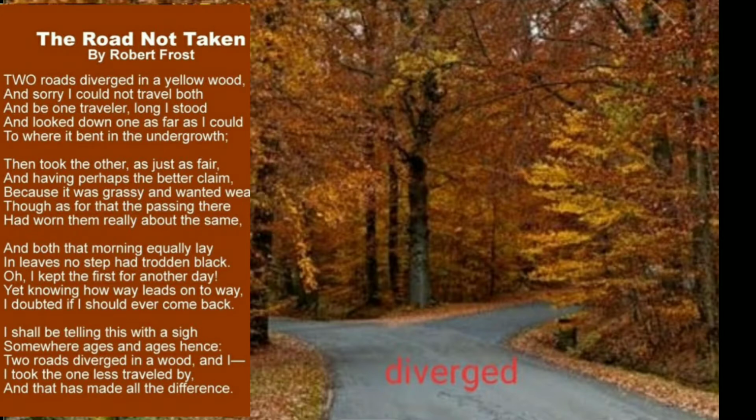Listen carefully. Two roads diverged in a yellow wood. So the first line, the poet says, one morning the poet was walking down and he found himself in a yellow wood. Now what is a yellow wood? Wood is forest. Yellow wood refers to the autumn season where the leaves are yellow, and he was walking in this particular forest and he comes across two paths.